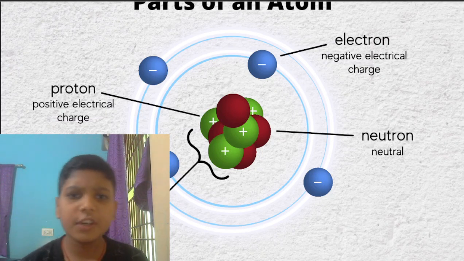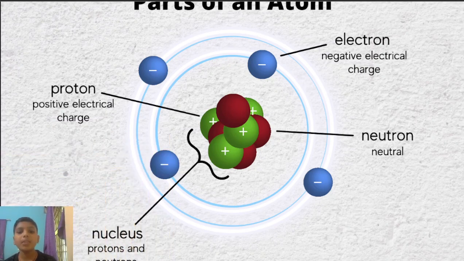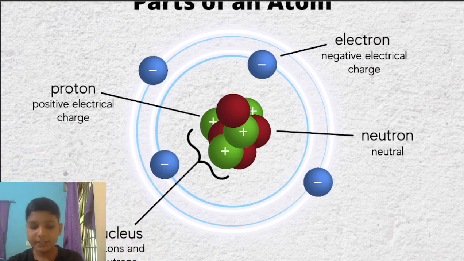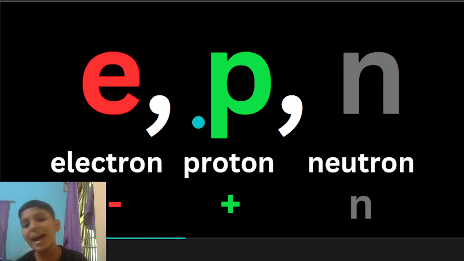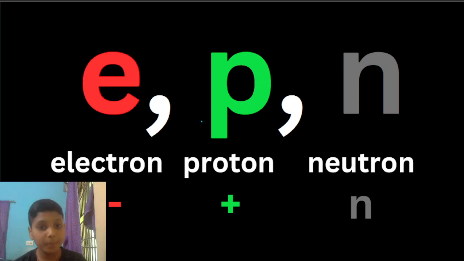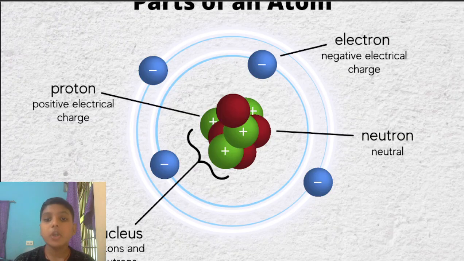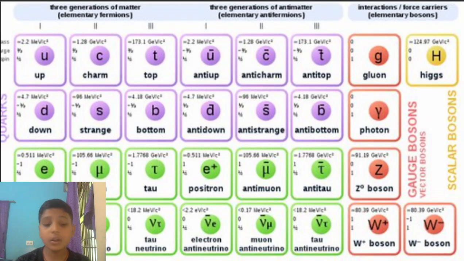You can see in this figure that only two orbits are there, and in other atoms or other elements, let me say, there are more orbits as well, but in this only two orbits are there in which electrons are moving, and in the nucleus there are protons and neutrons. As you can see, these two things, protons and neutrons, are inside the nucleus and electrons are outside the nucleus. That means they would be orbiting, right? So now let's understand more deeply.